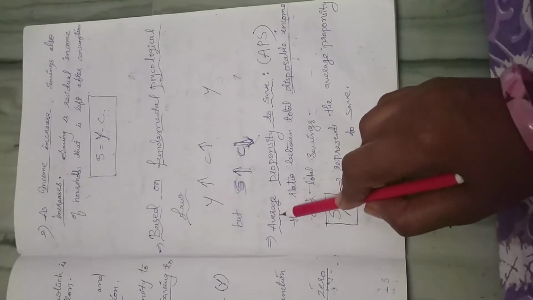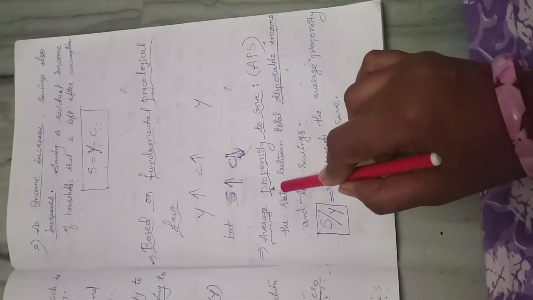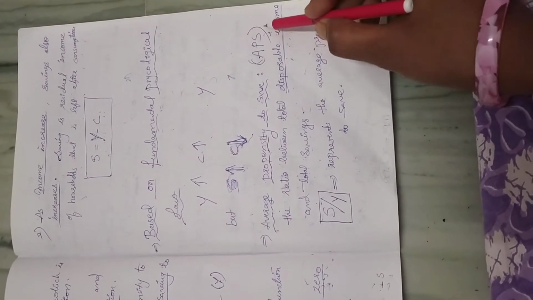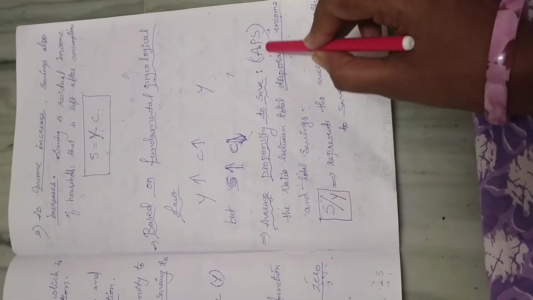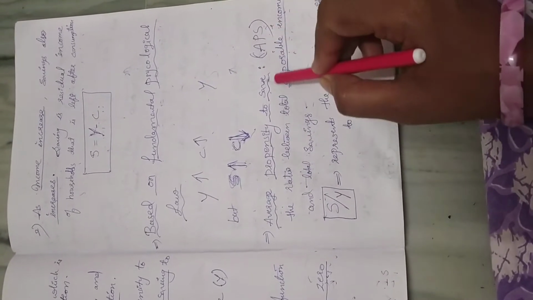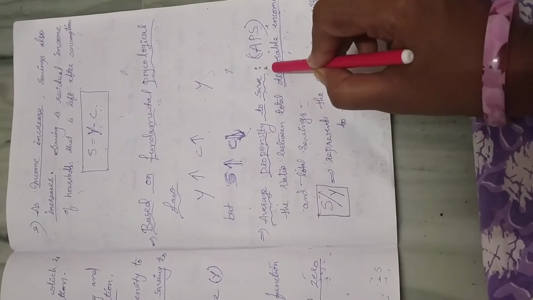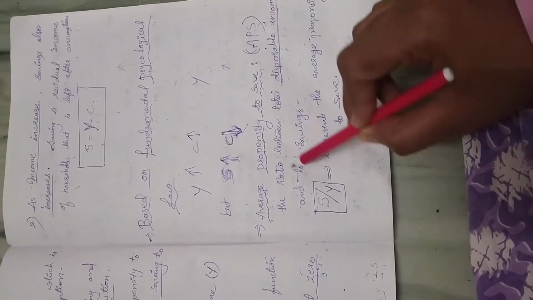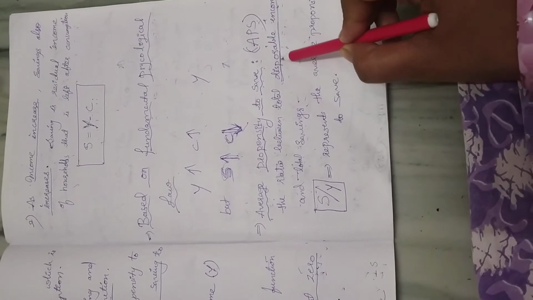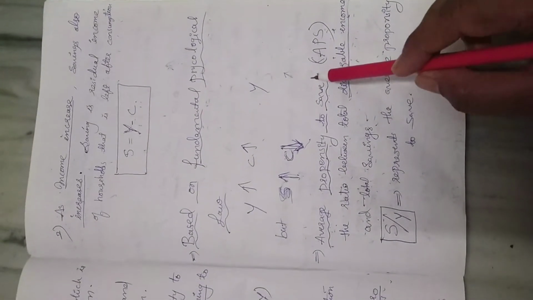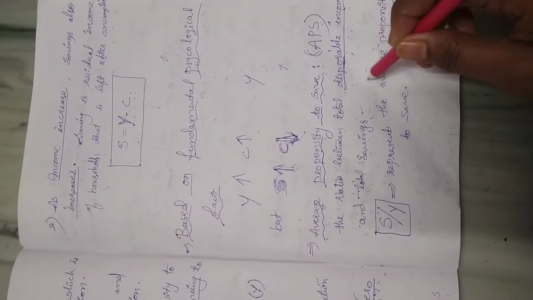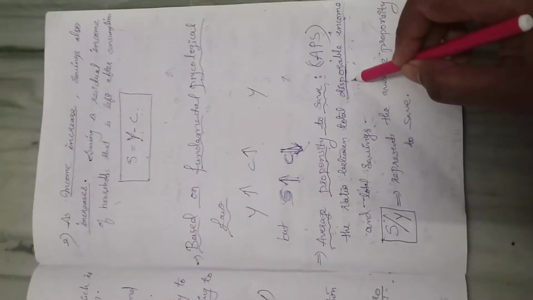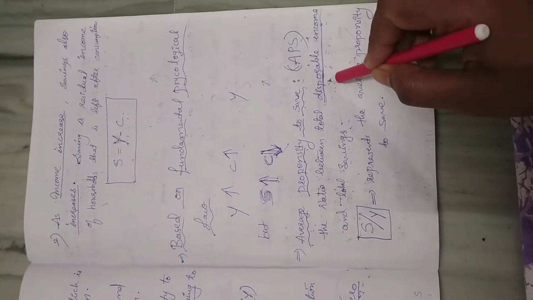Come to the very important concepts under the saving function. The first one is average propensity to save, APS. We denote it with these three letters: A, average; P, propensity to; S, save. It is the ratio between total disposable income and total savings. What is disposable income? This is one of the concepts of national income.